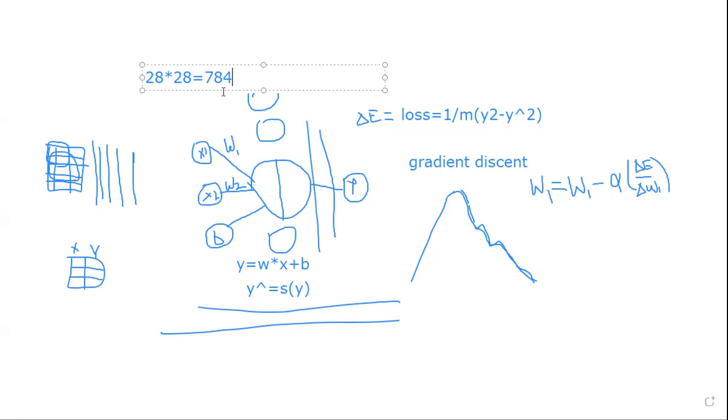But here, an image is a two-dimensional representation, right? The way I have shown over here, let's say we have this circle. It's not an obvious circle, but let's say this is a circle, and you can see it's going through a lot of pixels. If you feed this as a vector of size 1 by 784, you won't be able to maintain the relationship between all these adjacent pixels.